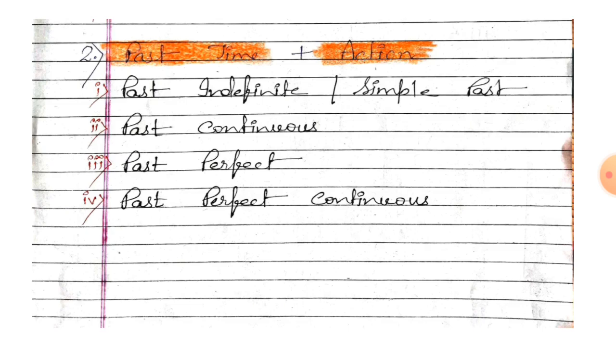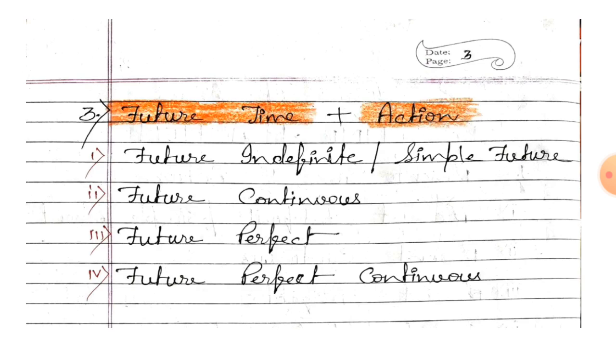Now in the same way, we can take past time and action, and we will get the four forms of past tense: past indefinite, past continuous, past perfect and past perfect continuous. Again in the same way, we will get future time and action: future indefinite, future continuous, future perfect and future perfect continuous. Now student, one by one we are going to study each form, their structure and their examples.